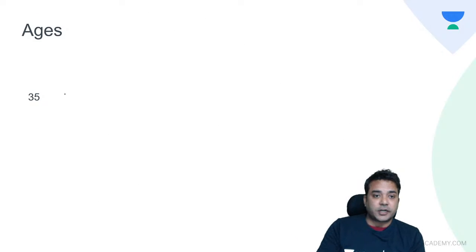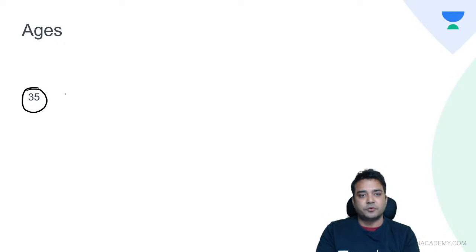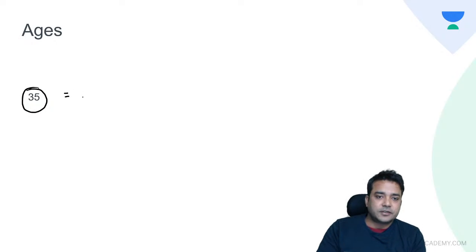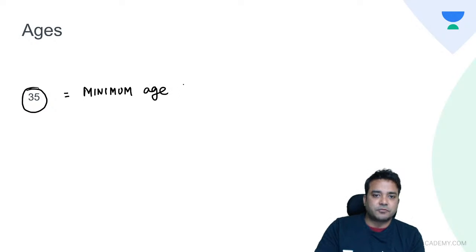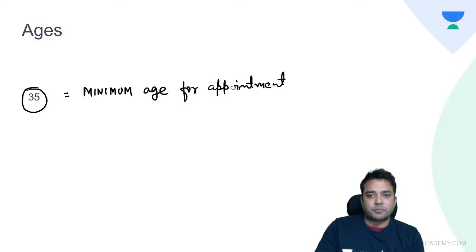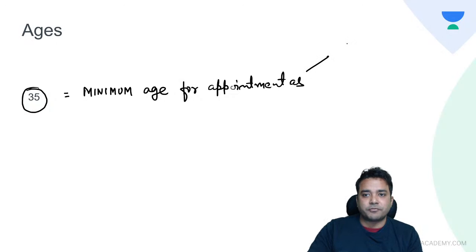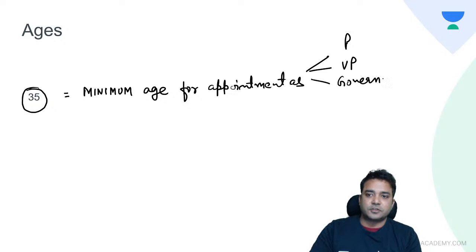Now come to this 35 years of age. This is important from any exam point of view. Now why it is important? So this is the minimum age for appointment as President of India, Vice President of India, or Governor of any state. So this is the first importance.